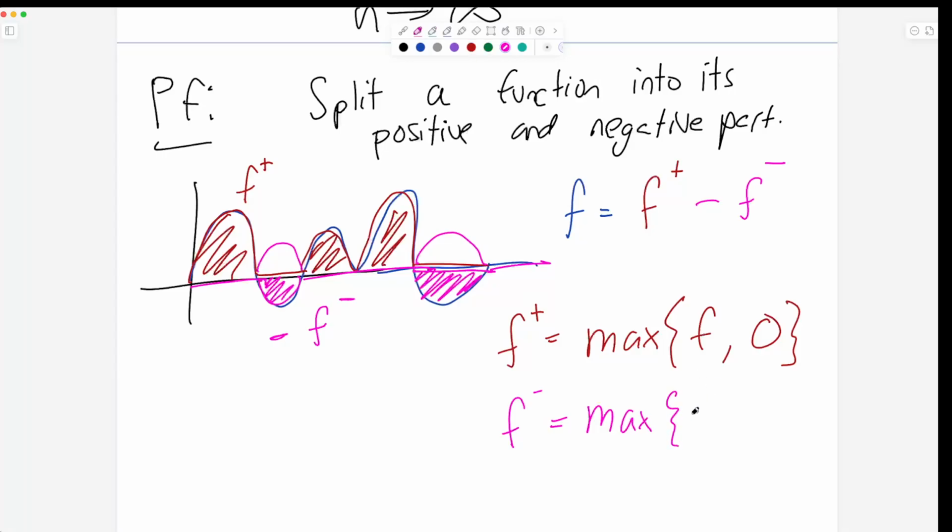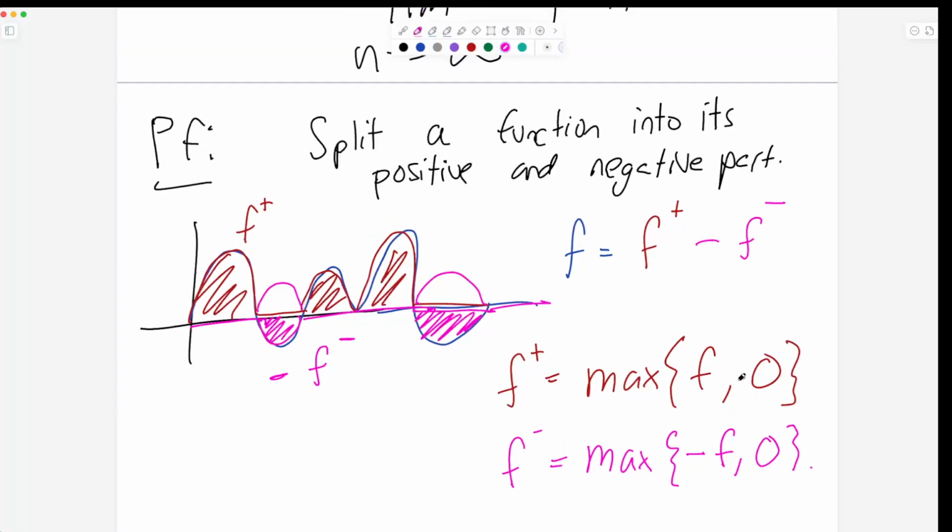It's the maximum of negative f and 0. So if f is negative, then negative f is positive, and then you're taking the maximum of the positive number and 0, so you get the positive number. So that's where the negative sign is. You do some weird combination of maxes to get what you want, but this is like the picture. So f has the parts where it's positive and the parts where it's negative.